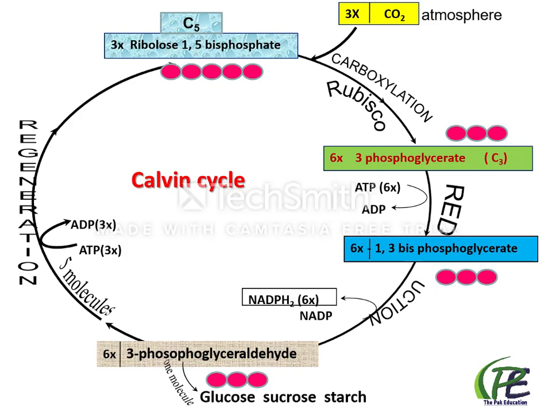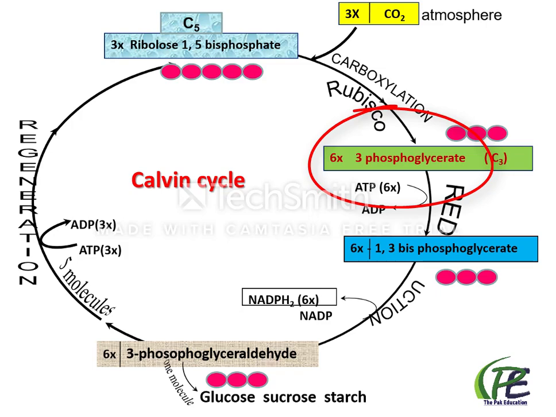And what is the name of first stable compound of Calvin cycle? The name of first stable compound of Calvin cycle is phosphoglycerate or phosphoglyceric acid. And why is it called the C3 cycle? Because this first compound, phosphoglyceric acid, consists of 3 carbon.